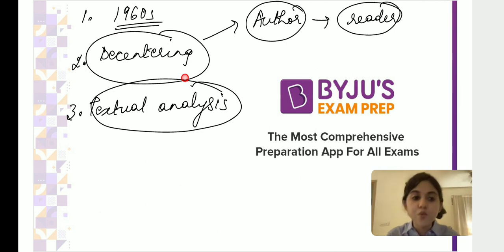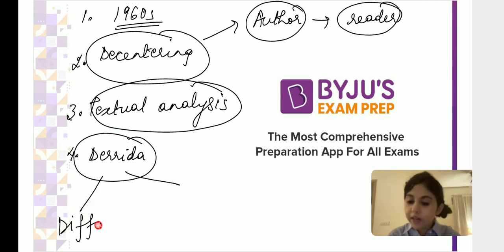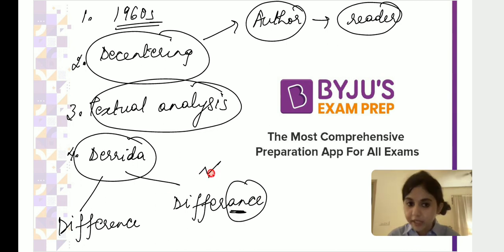Post-structuralism begins with Jacques Derrida's intervention. Derrida's intervention actually starts post-structuralism altogether. He is trying to look at both difference and différance. So there are two important things that Derrida talks about. One is difference, and the other is différance. Difference is a deferral of meaning, and différance is divergence of meaning. This is deferral: one constant meaning can never ever come. One constant meaning you can never ever figure out.